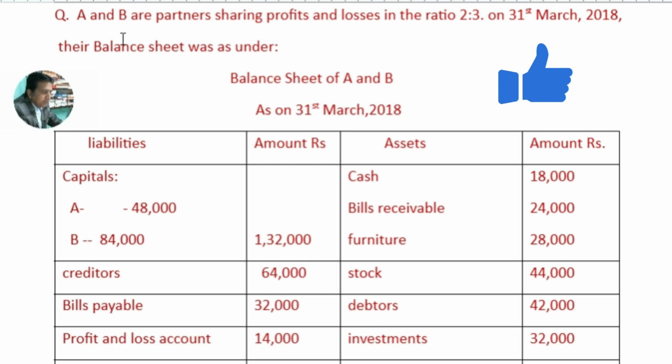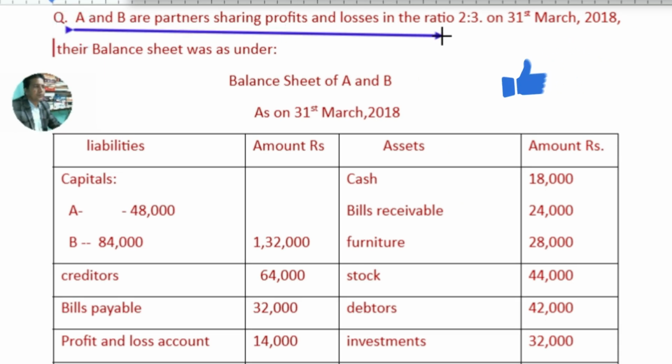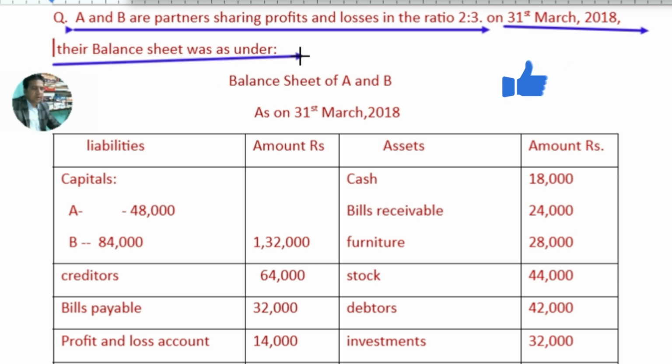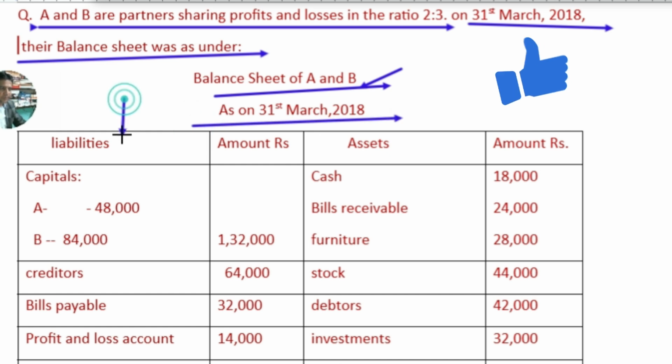So here the question is: A and B are partners sharing profits and losses in the ratio 2:3. On 31st March 2018 their balance sheet was as under. On the liability side, capitals: A 48,000, B 84,000.